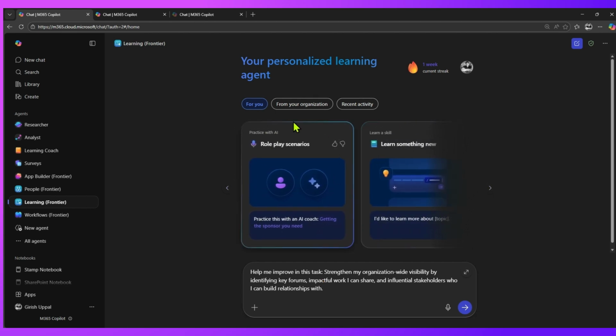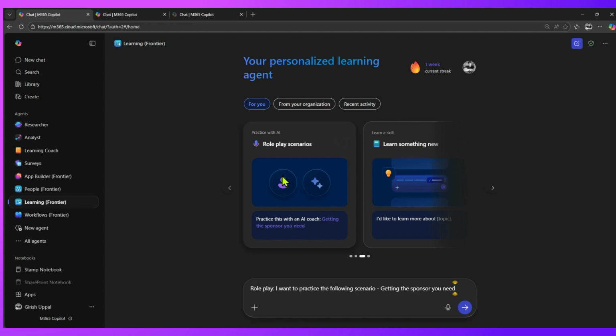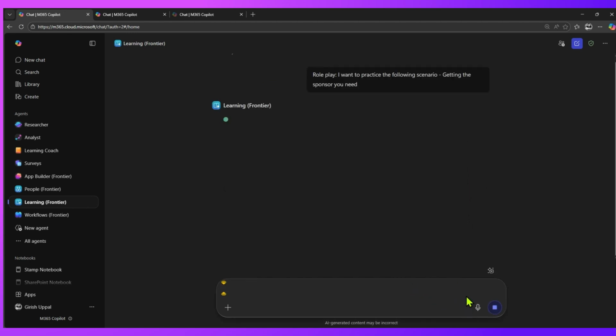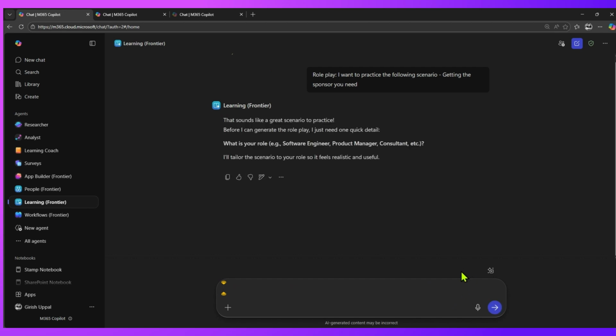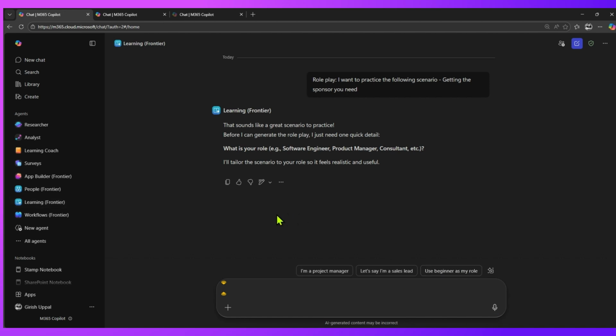I have something called a role play scenario, so I can practice this with an AI coach, getting the sponsor you need. So I can go ahead and view this role play. I want to practice the following scenario, getting the sponsor you need, or maybe you can talk about leadership. What happens with this is, if you execute this command, then it will take help of LinkedIn. So with the help of LinkedIn, it will start giving you that information.